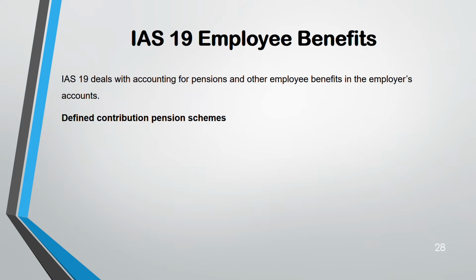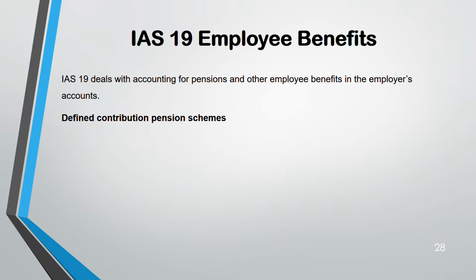IAS 19, employee benefits. This is a little bit challenging. Some standards are challenging, like IAS 19, IFRS 9, IFRS 2. And on those challenging standards you have to focus more, because they are especially important for your SBR, and questions can come in your audit paper also from that area, because areas which are more complex have a high chance of appearing in your AAA. Why? Because risk is more. It will increase your audit risk.